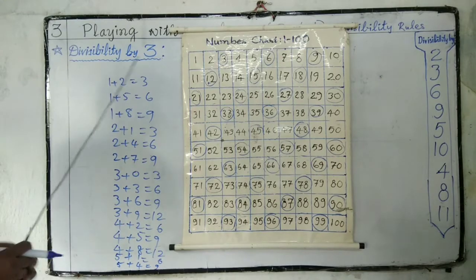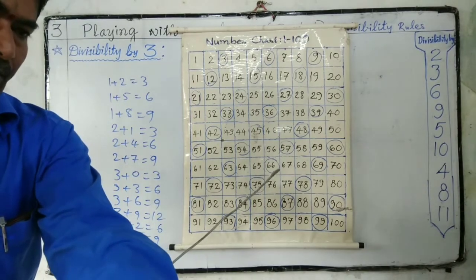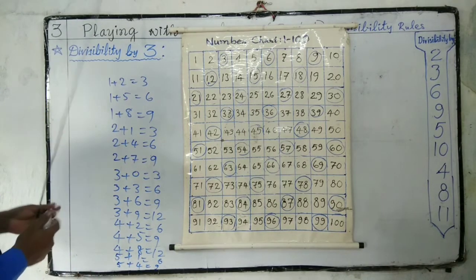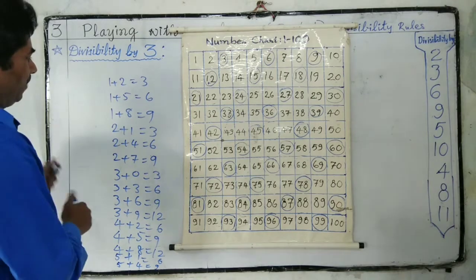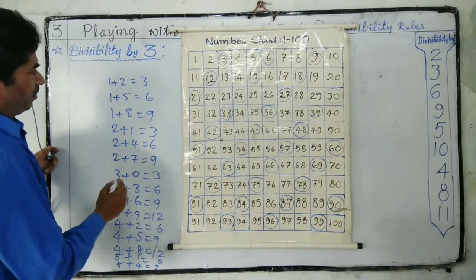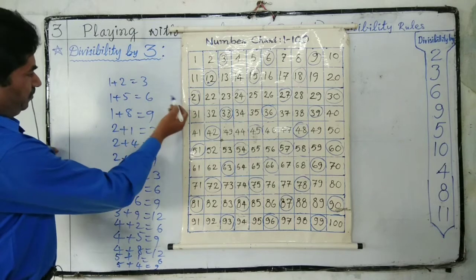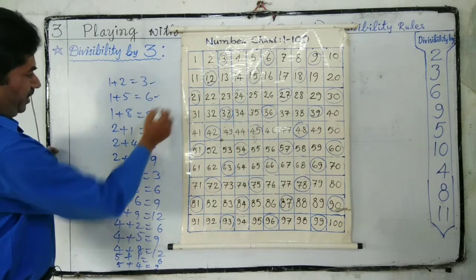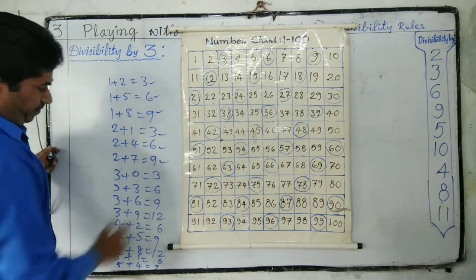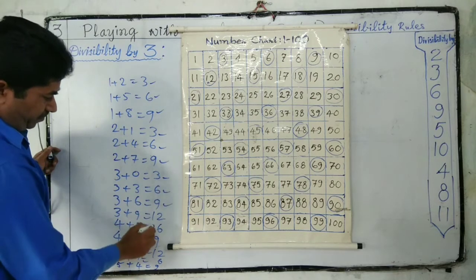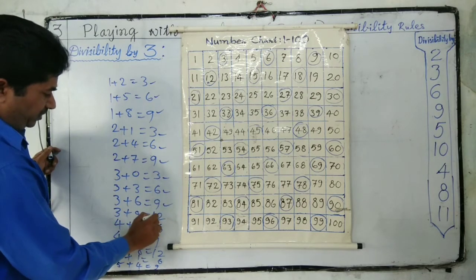In this sequence, we understood every time we are getting either of the digits 3, 6, 9.